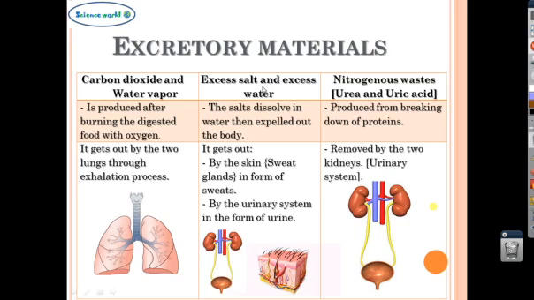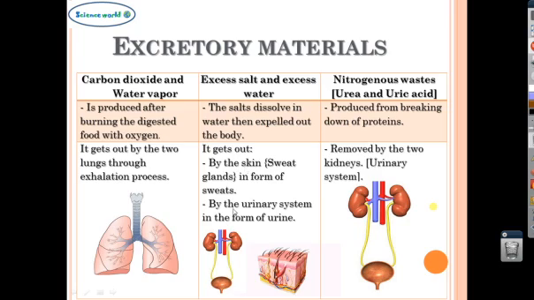Second wastes, excess salt and excess water. By the way, excess means extra salt and extra water. The salts dissolve in water, then are expelled out of the body. The body gets rid of these wastes in two ways. First, by the skin. Our skin has special glands called sweat glands that secrete sweat.